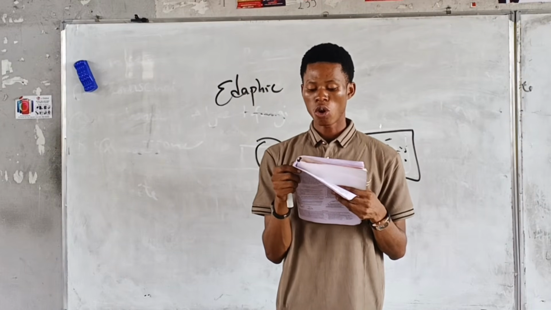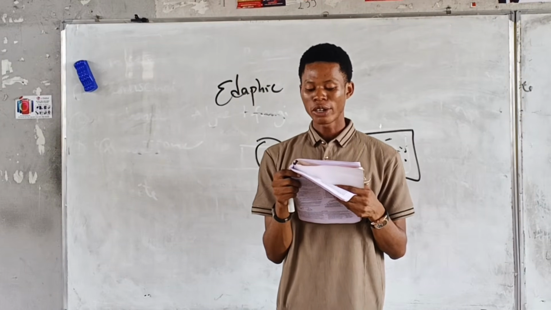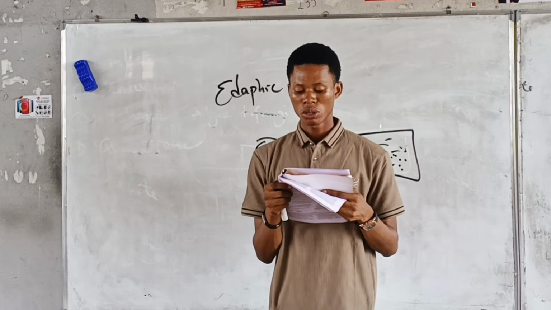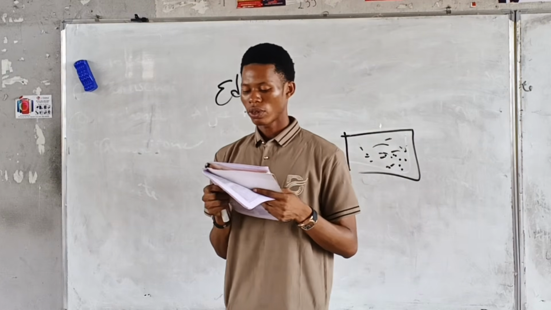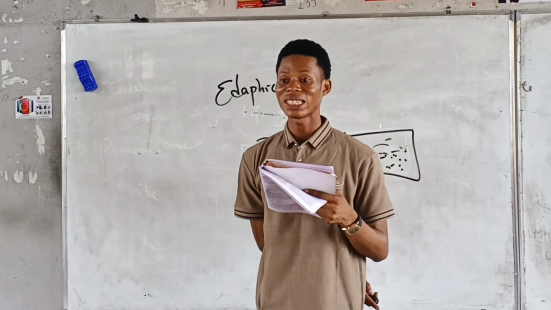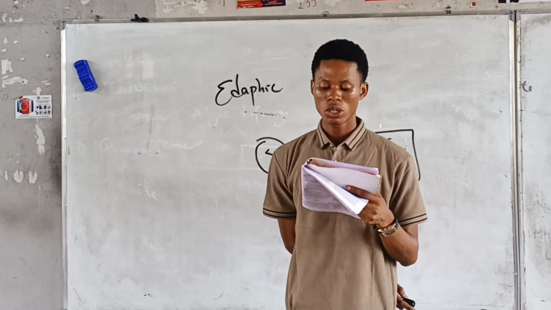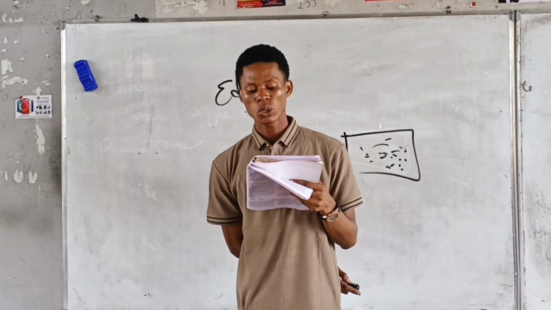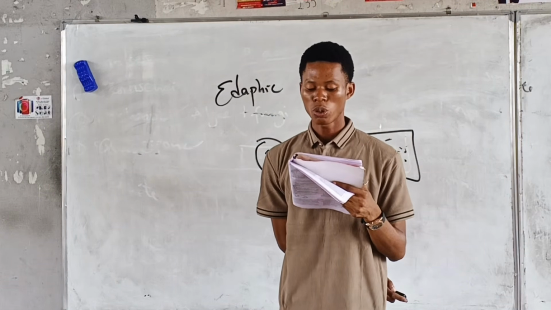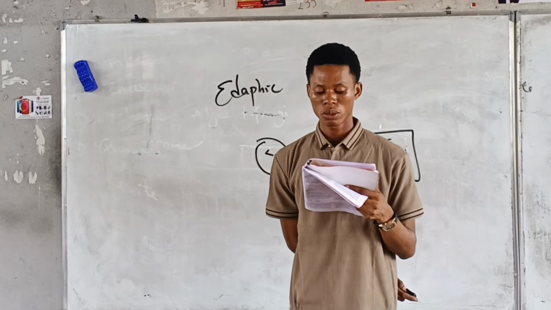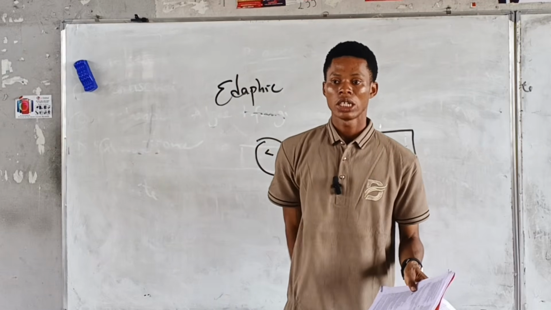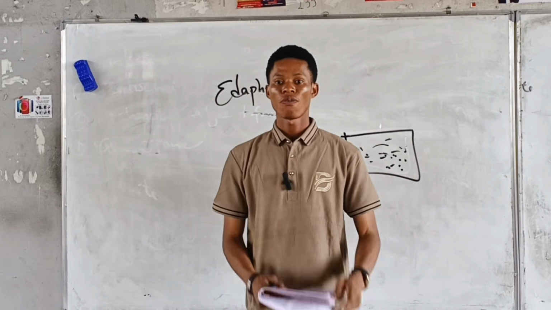A succession that occurs in an area where there are no pre-existing communities is called primary succession. Then the last one, number 17. One of the characteristics of secondary succession is that it dash. A. It starts on the bare surface. B. It takes longer time to reach climax. C. Starts on already colonized surface. D. Starts with low organisms. C, starts on already colonized surface, right? Like that one on an abandoned farmland.